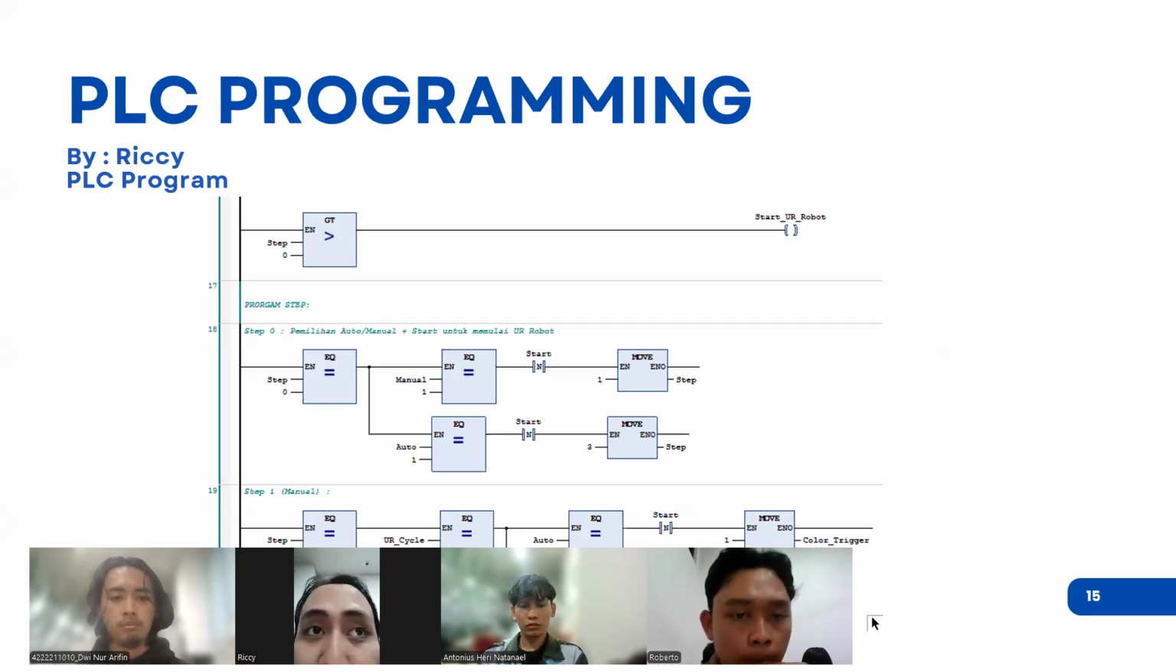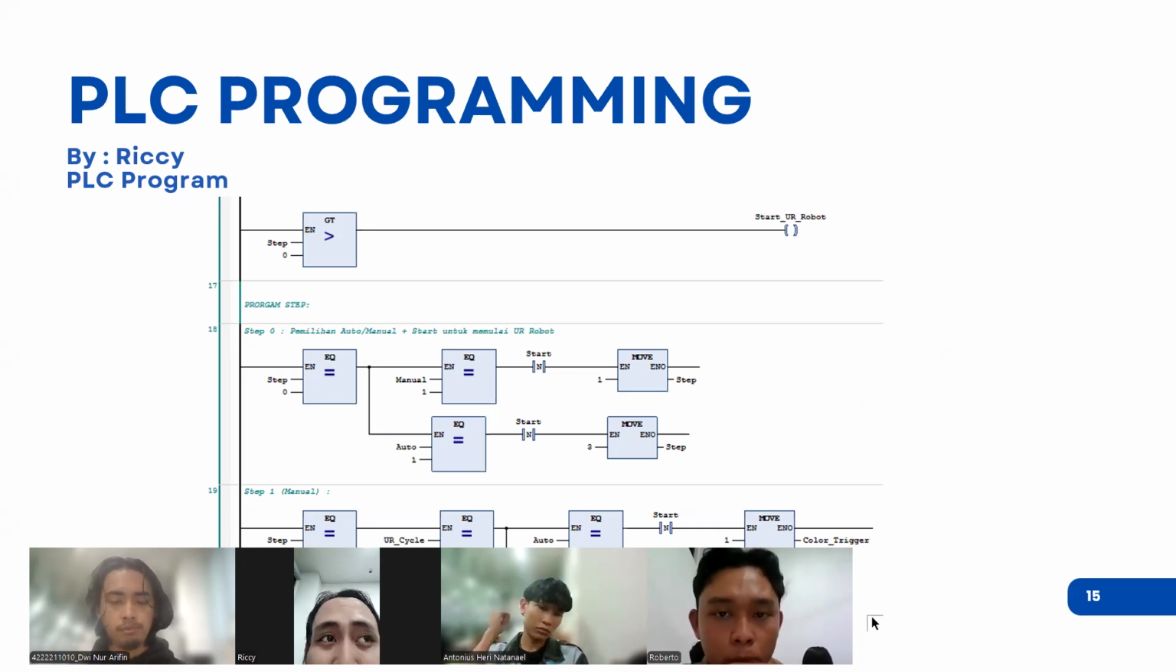Next, the PLC programming. I will explain about the PLC programming. In this RMS, the task will be divided by step. In step 0, there will be the idle step. The auto or manual will be selected. If we select auto, it will go to the auto step, and if we choose manual, we go to the manual step.